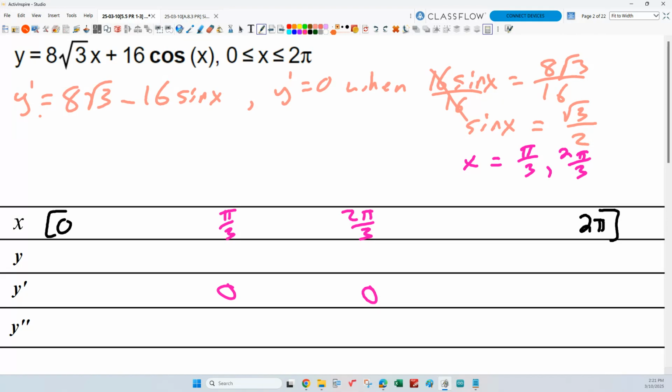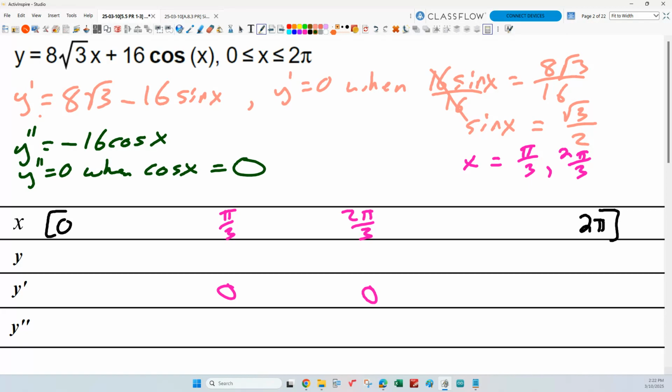So we need a second derivative. Okay, second derivative is actually easier though. What is the second derivative? Right, because the derivative of that first term is 0, right? It's a constant. So I'm just going to get negative 16 cosine x. Now the second derivative is going to equal 0 when cosine equals what? 0, right? Because I have to multiply negative 16 times 0 to get 0. So y double prime equals 0 when cosine x equals 0.